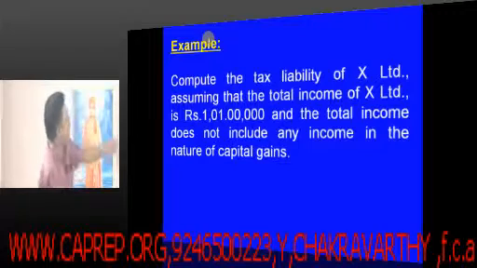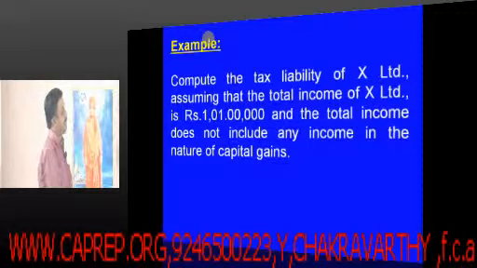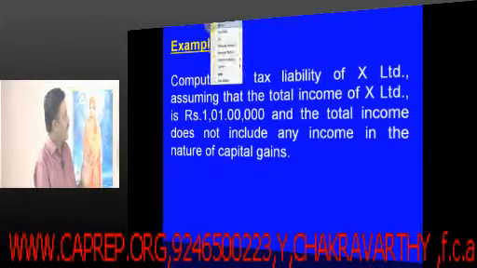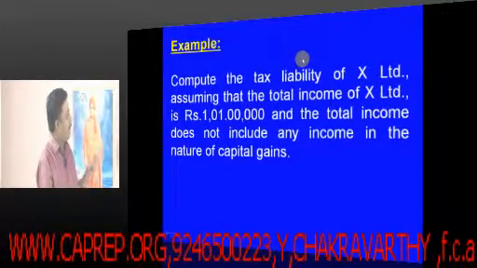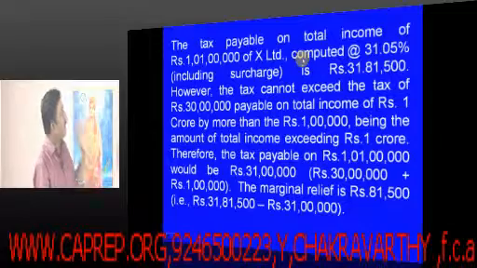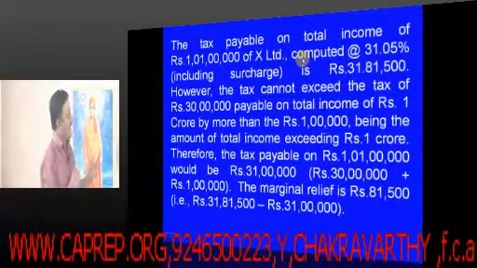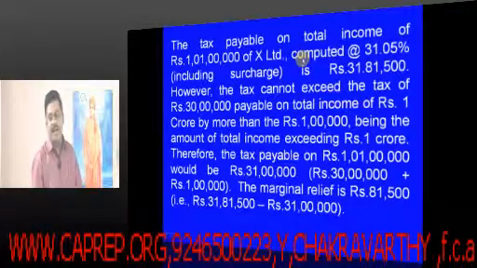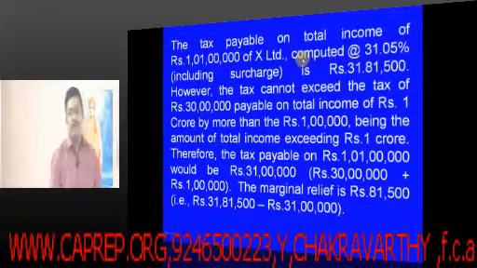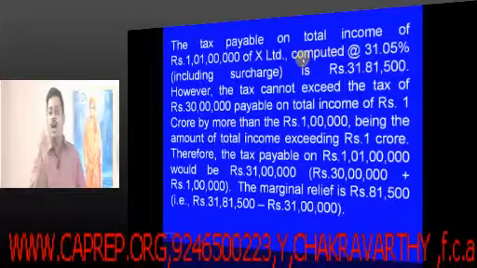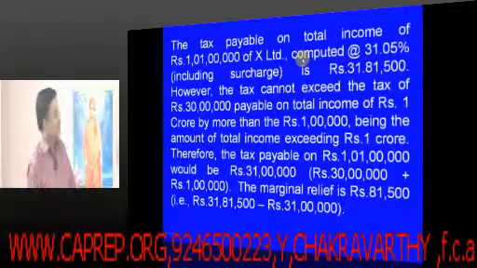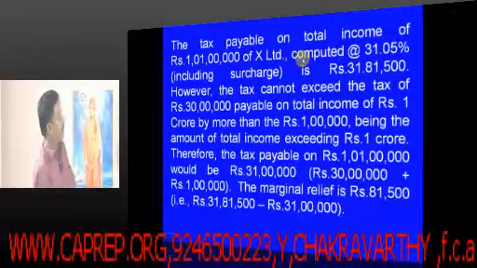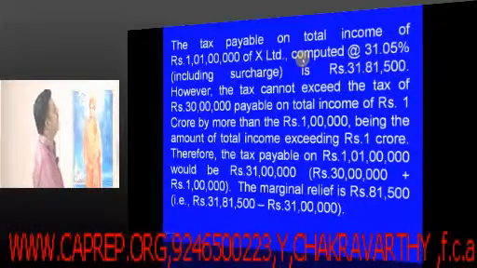Chalo friends, compute the tax liability of X Limited assuming that the total income is 1 crore 1 lakh. I already told how to do this by a simple formula, but in the normal way, tax payable on the total income of 1 crore 1 lakh is to be computed at the rate of 31.05%. What is 31.05%? On 30%, the surcharge is 5%.